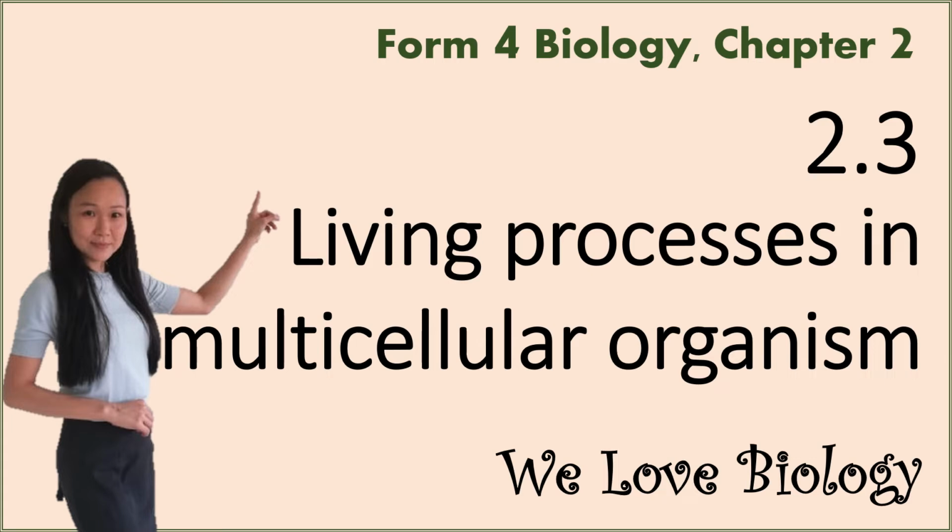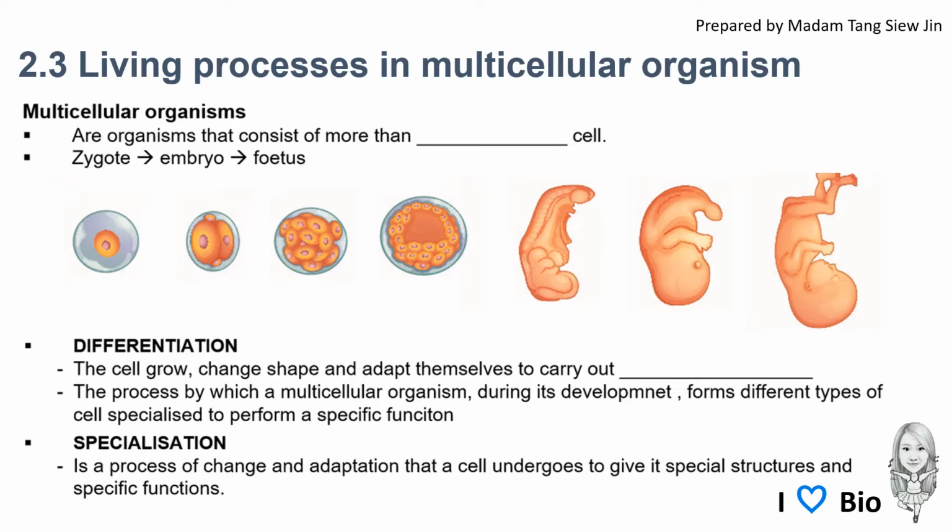2.3 Living processes in multicellular organisms. Multicellular organisms are organisms that consist of more than one cell. For human beings, we start from the ovule and sperm cell, and after fertilization, they form the zygote, which is only one cell, and this cell will divide by mitosis and form the embryo.